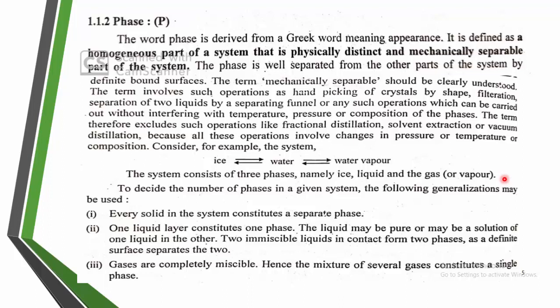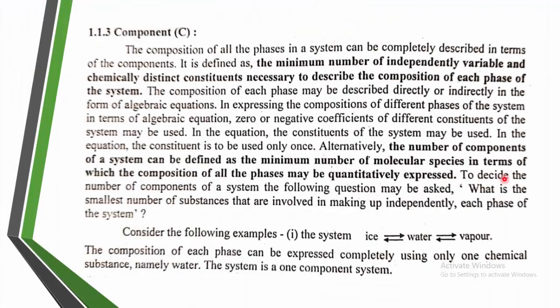Here the system of ice converted to water, and water converted to vapor, has three different phases, namely ice, liquid and gaseous. Ice is the solid phase, water is the liquid phase, and vapors are the gas phase. So here water has three different phases: ice, water, and the gas phase. This is the phase.